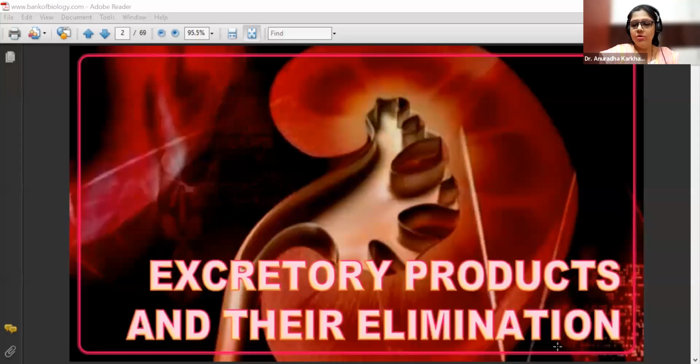So today, let's go ahead with the chapter of excretion and osmoregulation. This is the chapter of your 11th standard NCERT textbook, and the same 11th standard government textbook as well. Here you can see excretory products and their elimination, basically. So let us go ahead and understand these things at length.